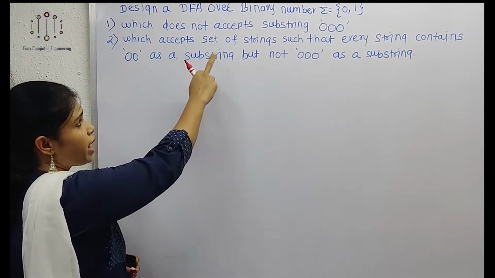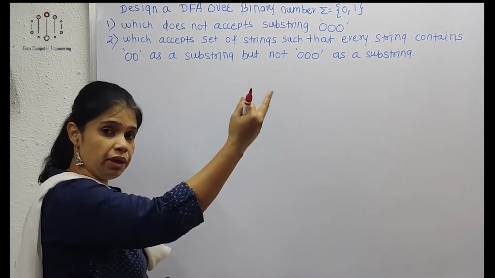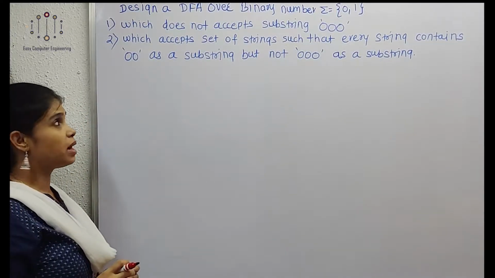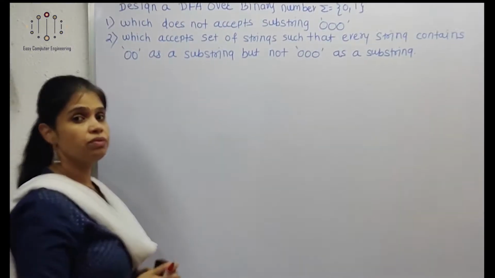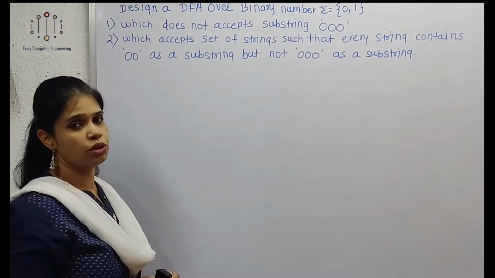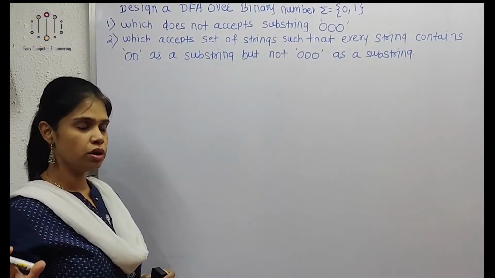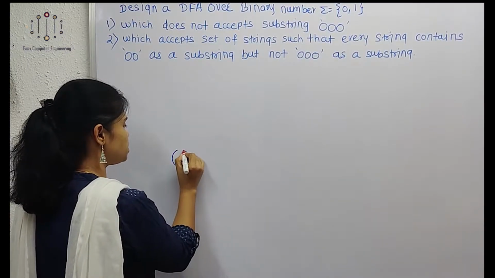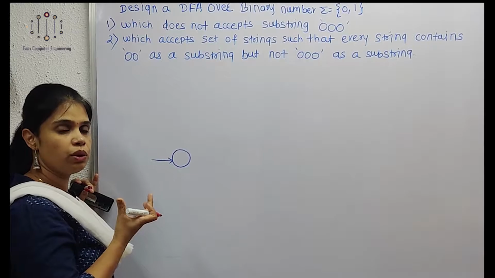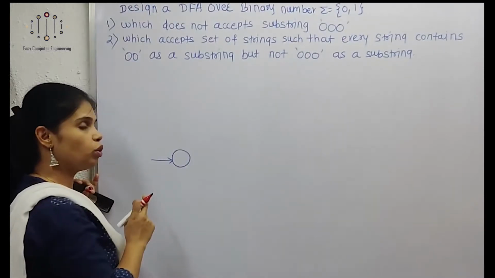Questions like which does not accept substring 0 1 0, or substring a b b over sigma = {a, b}, may be asked in university exams. Now first we will solve this example: a substring which accepts 0 0 0. So we will design a DFA to accept substring 0 0 0. We saw an example with sigma = {a, b} having a b b as a substring. Like that only we are going to solve this one.